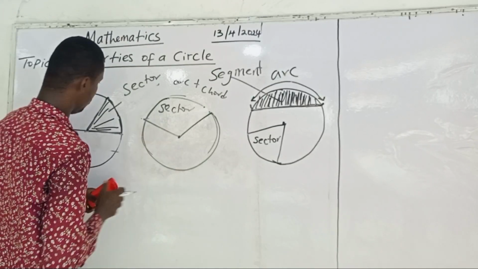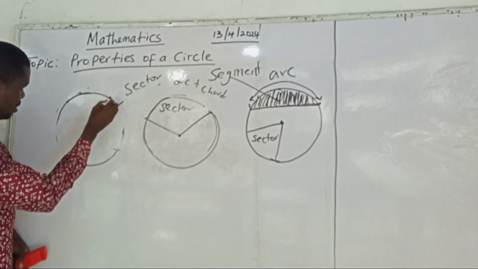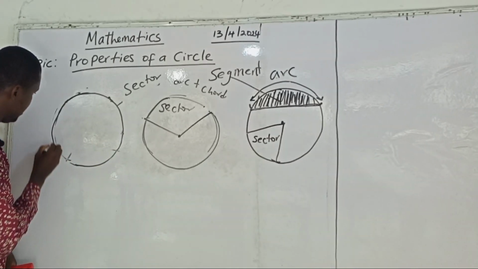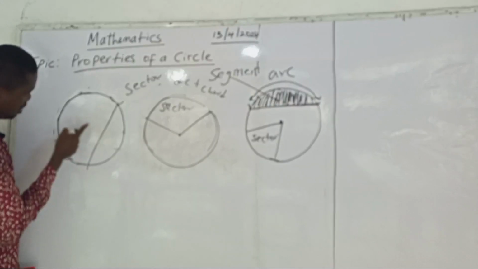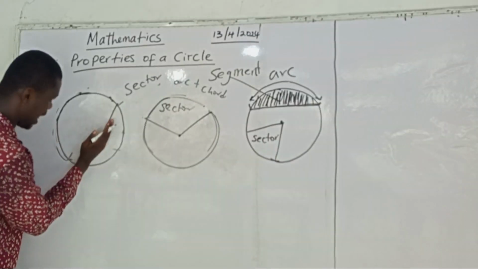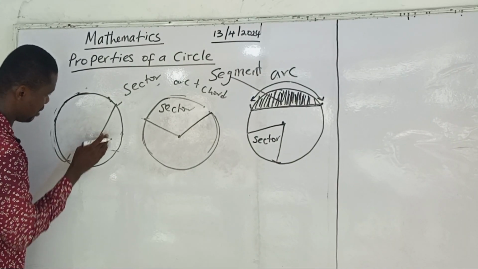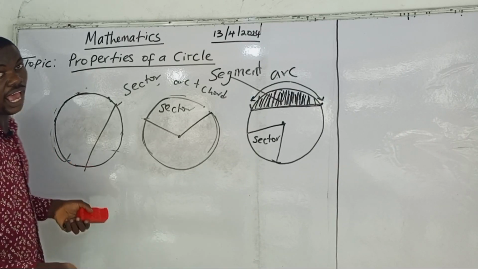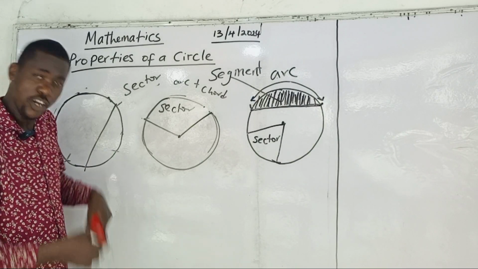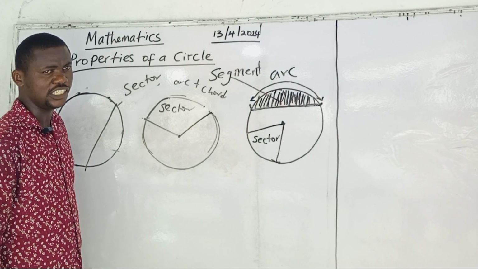This one is a sector. Let me draw another segment so you can see again. Let's say I see something like this in a diagram like this. This one does not come from the middle. So this side is a segment. Yes, it is a segment: major segment and minor segment. So you see it, right? You know it is hard, but now something you will look at carefully, you will understand it easily.